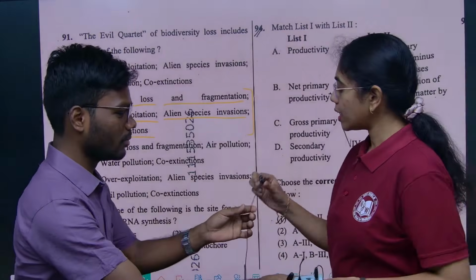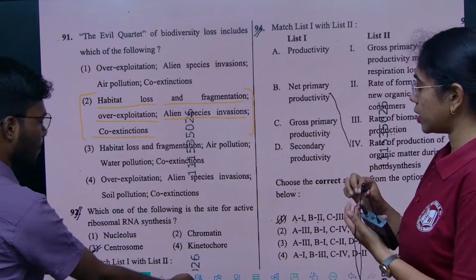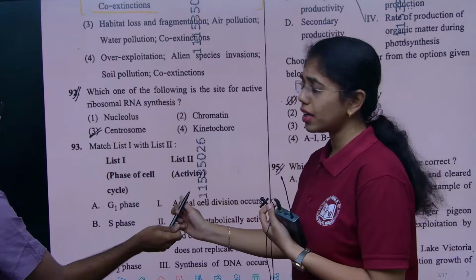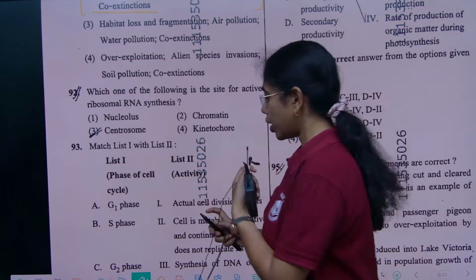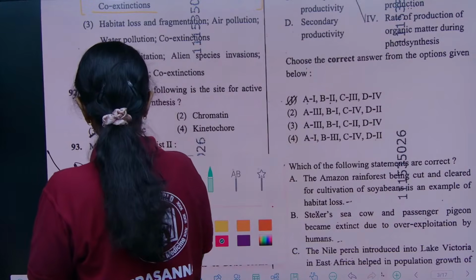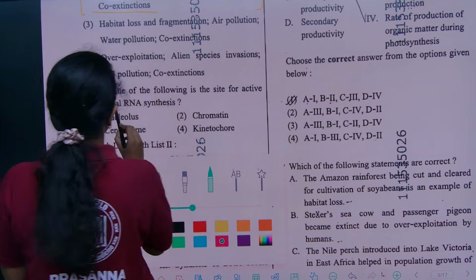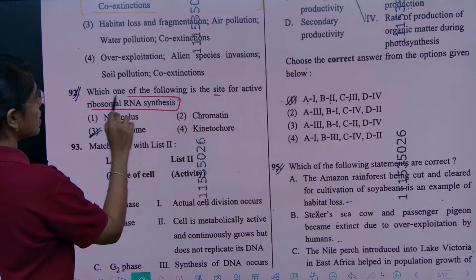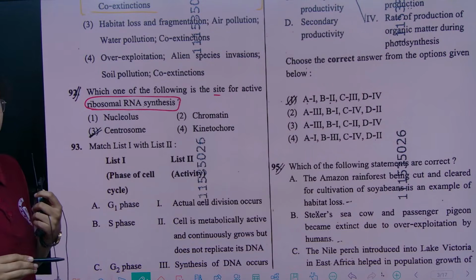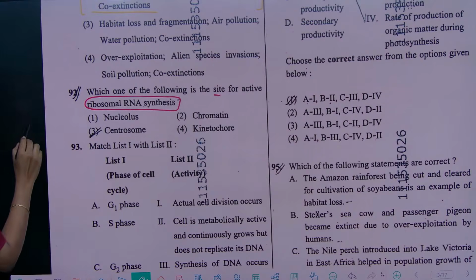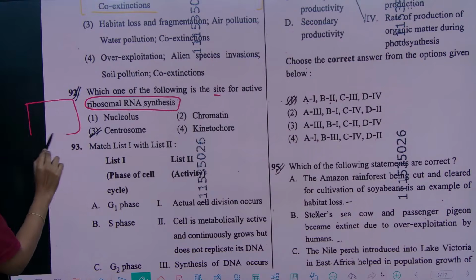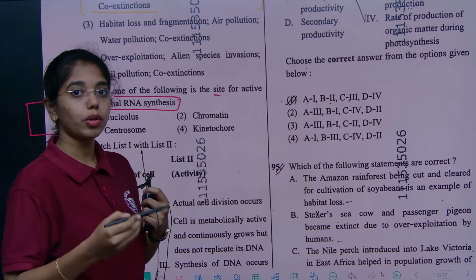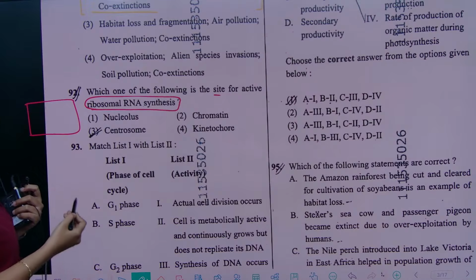So the next question is from cell biology. From cell biology, we got 3 questions. Which one of the following is the site for active rRNA synthesis? We have discussed it numerous times. If I take a single nucleus, what are the components of the nucleus? We have nuclear envelope, nucleoplasm, chromatin, DNA and RNA.